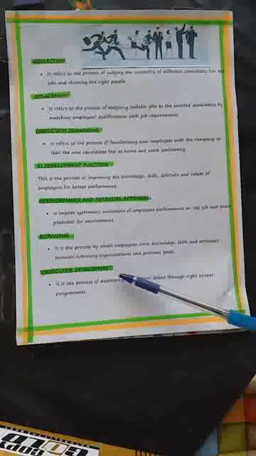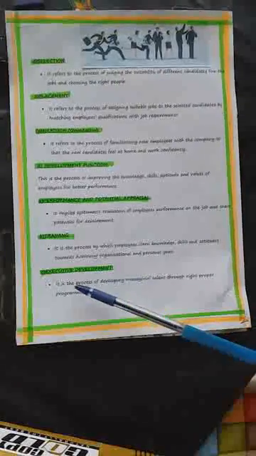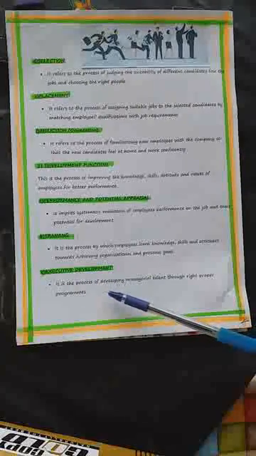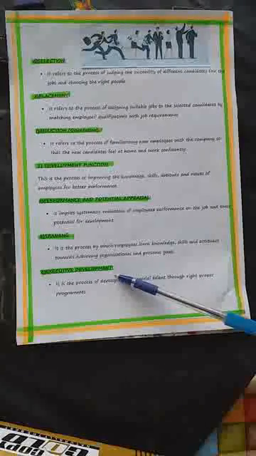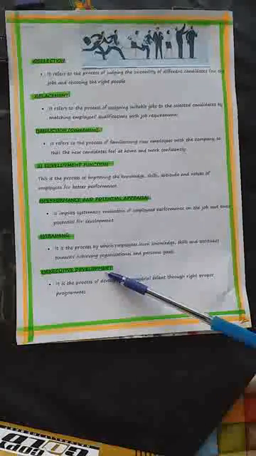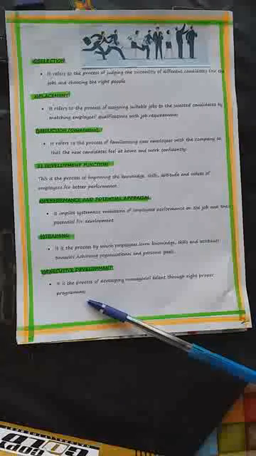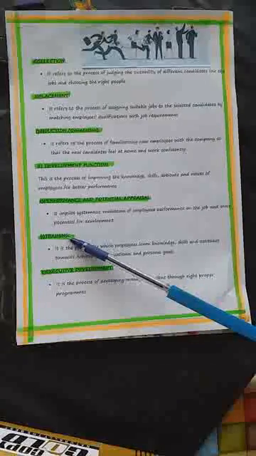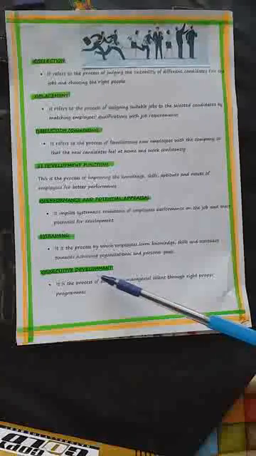The next important is executive development, soon after the word training. Who are these executives? Executives are at the managerial level: managers, leaders, HODs, heads of the departments, etc. They form about 5 to 10% of the workforce of the organization. Under executive development, it is a process of developing managerial talents to write proper programs. This is what is said in your text. But you should also understand, children, training is mainly meant for all types of workers, lower level. But executive development is about the higher, upper level.